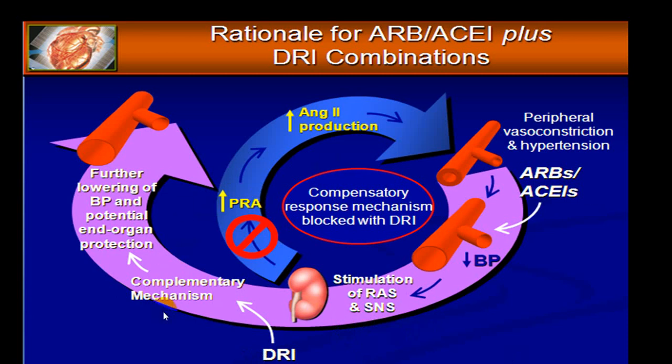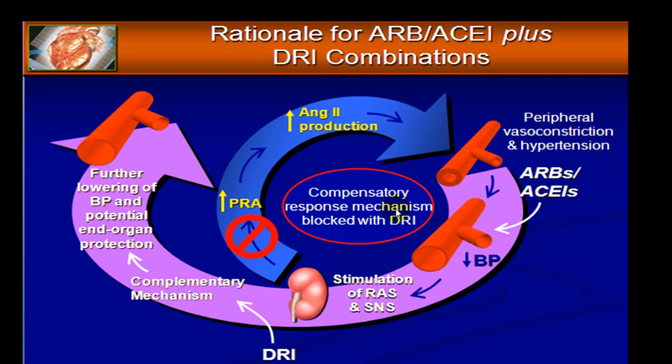When you use an ACE inhibitor or ARB, they act mainly at the level of peripheral vasoconstriction and hypertension, and the RAS system which was stimulated will be inhibited. That is how it acts.